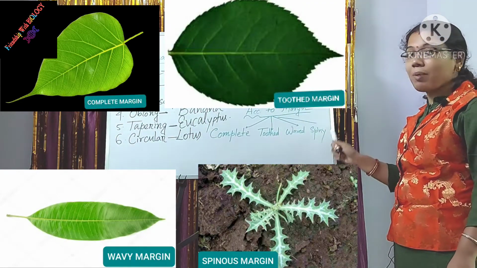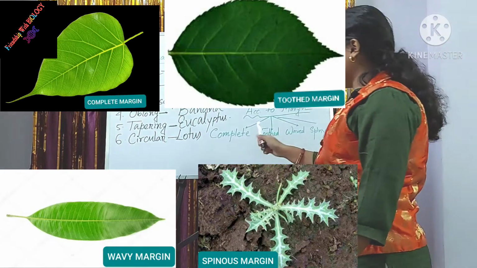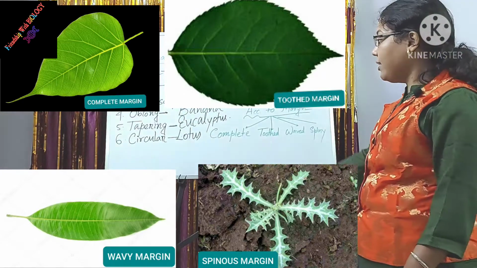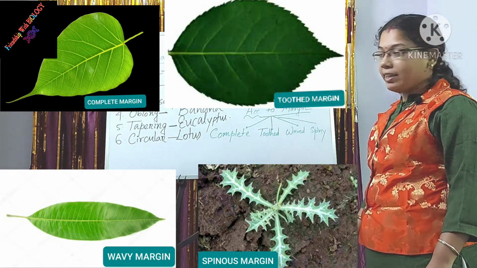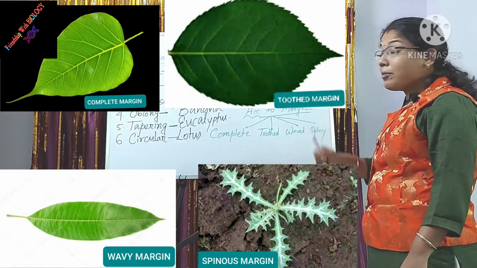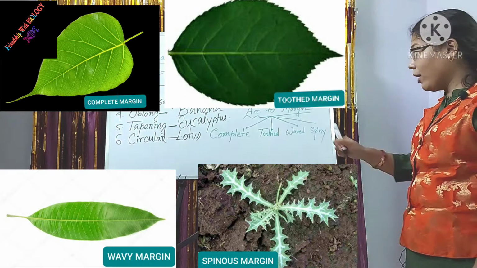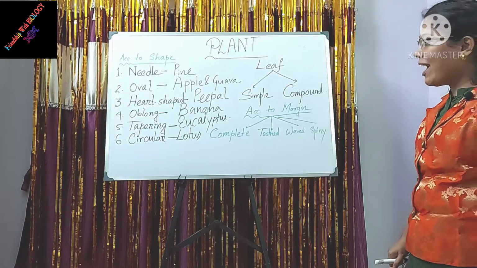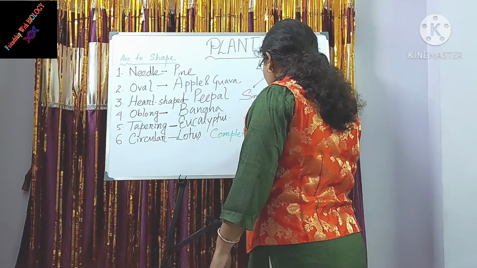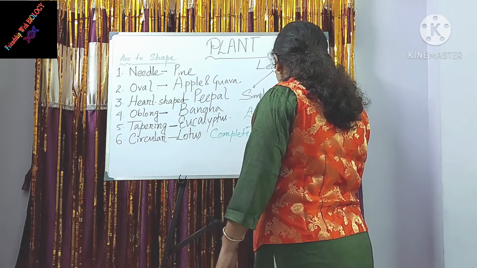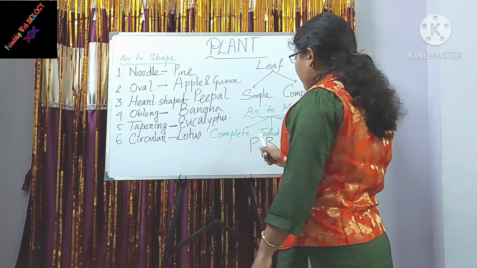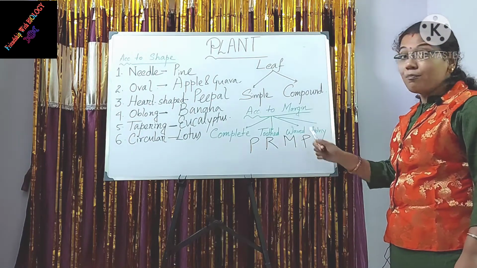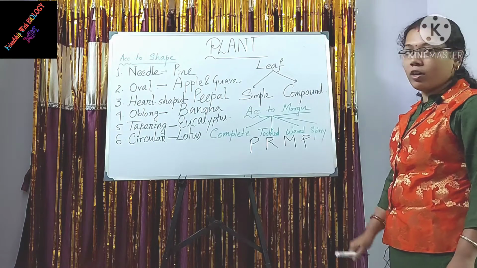And another one, friends, according to margin, leaf can be divided into 4 types: complete margin, toothed margin, waved margin and spiny margin. And their examples are, in case of complete margin, the plant is peepal. Toothed margin is found in rose. Waved margin can be found in mango, and spiny margin can be found in prickly poppy. So there is a trick, friends, P R M P. P for peepal, R for rose, M for mango and P for prickly poppy.